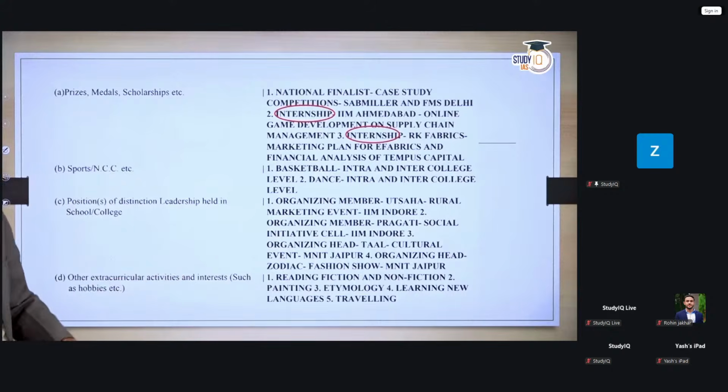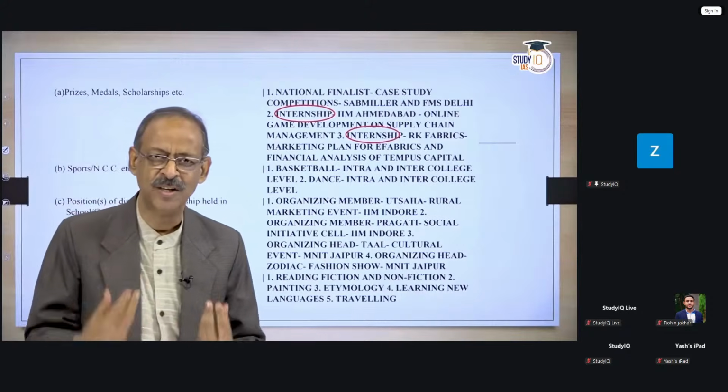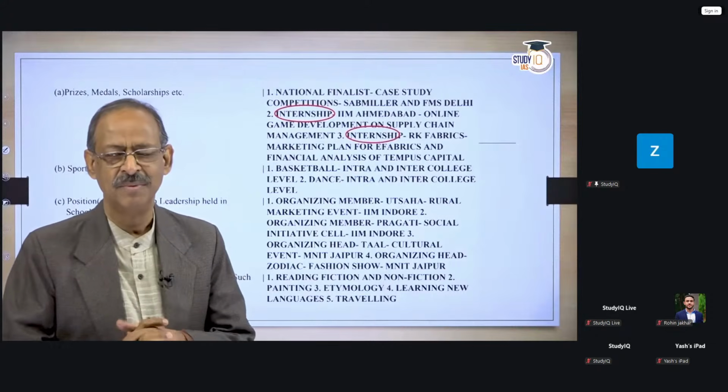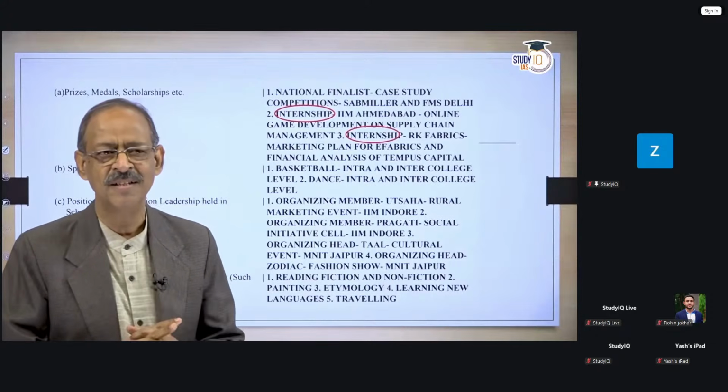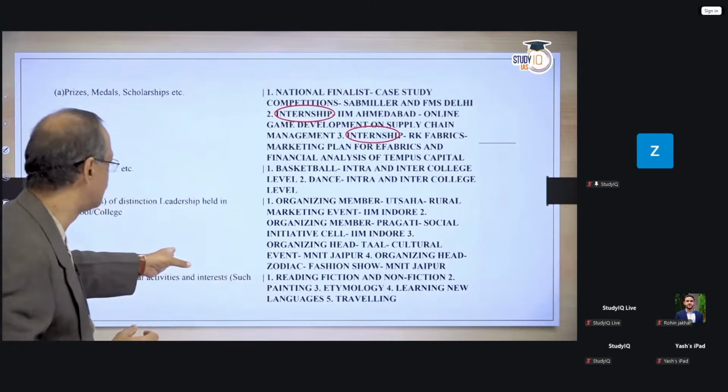Reading fiction and non-fiction. Now, why do you write fiction and non-fiction? Reading itself is a hobby. And if you've written fiction and non-fiction, it covers everything. इसके अलावा क्या है? भाई mythology भी पढ़ेंगे तो non-fiction में आ जाएगा. So you should not unnecessarily write words here. You're creating problems for yourself.